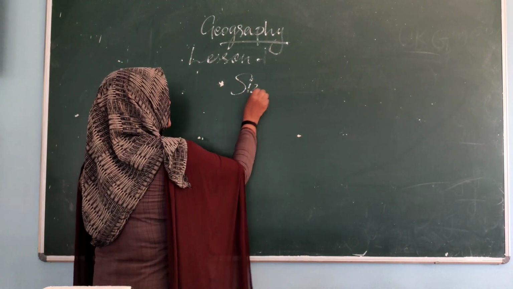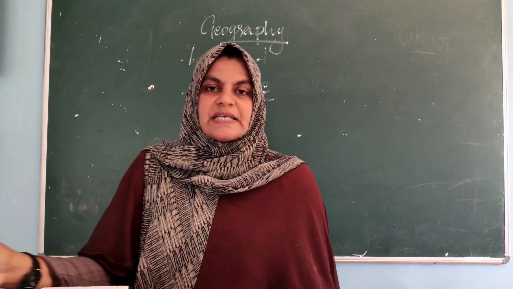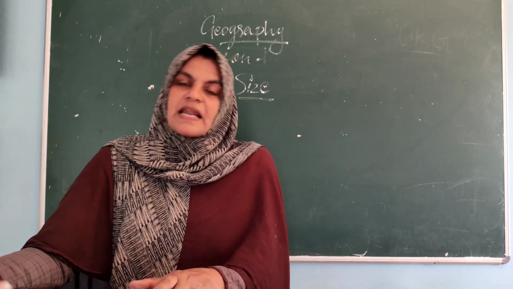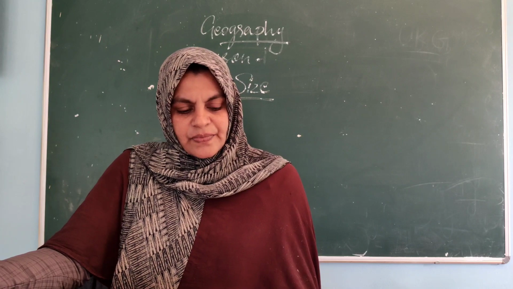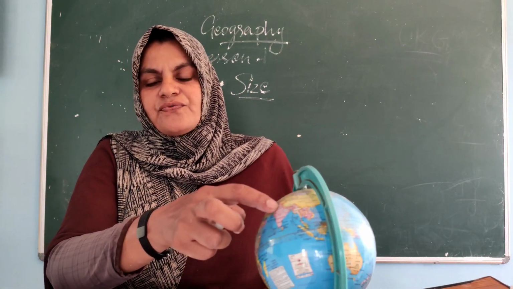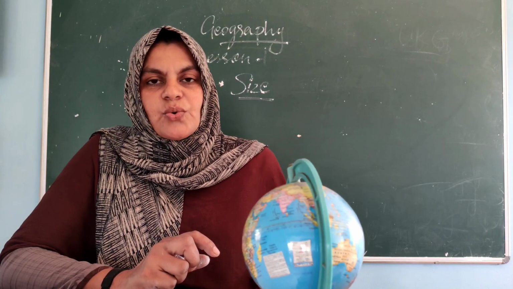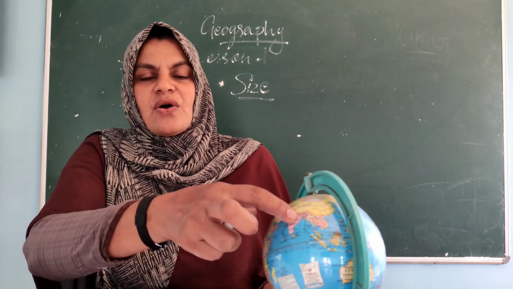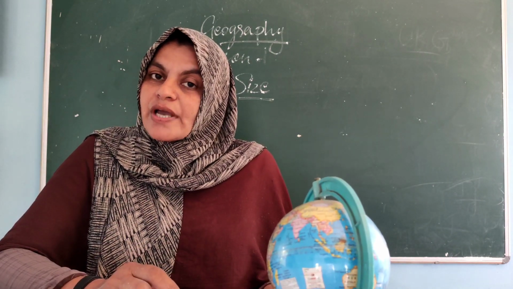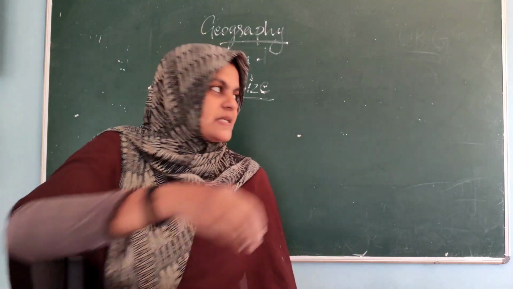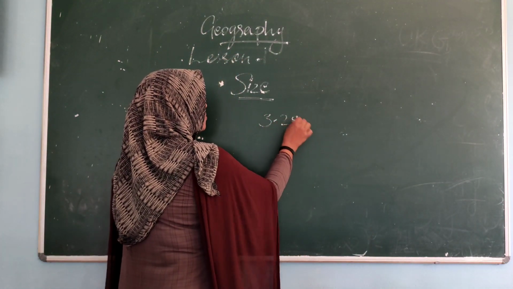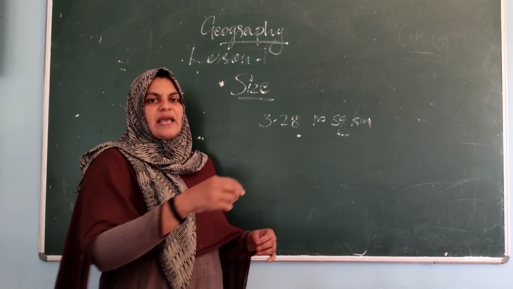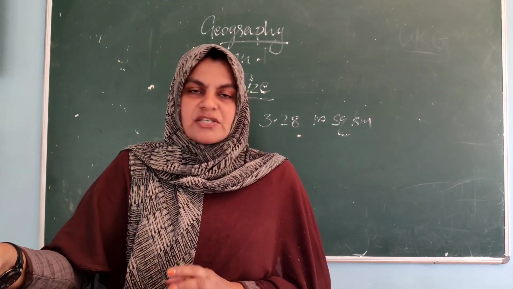Size. First we discussed the location, then next we have to discuss the size of India. The total land area of India is 3.28 million square kilometers. 3.28 million square kilometers is the land area of India. I think there is no confusion.